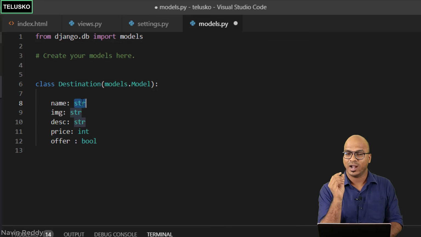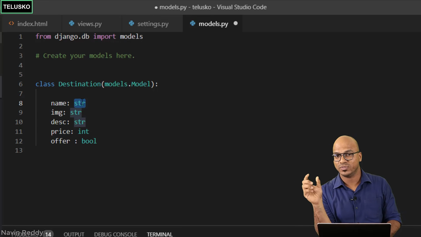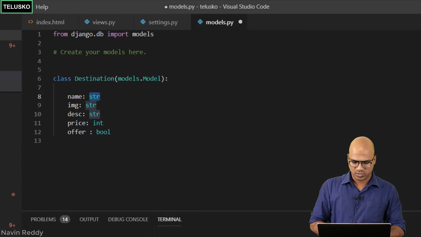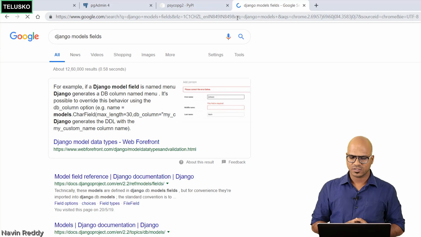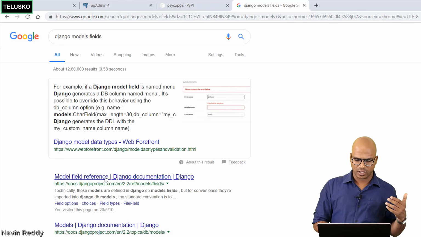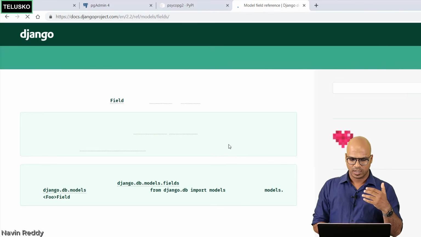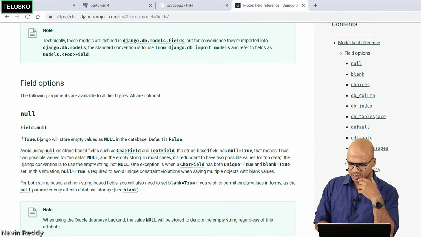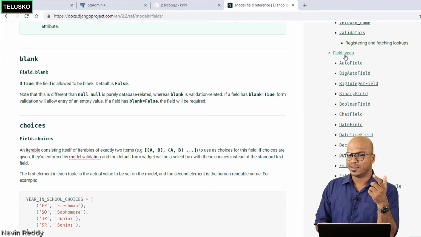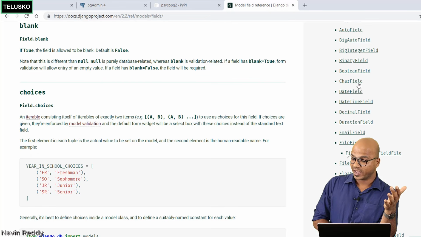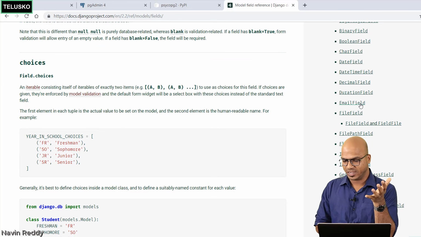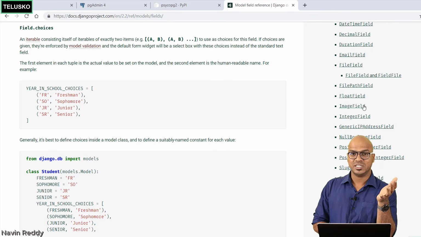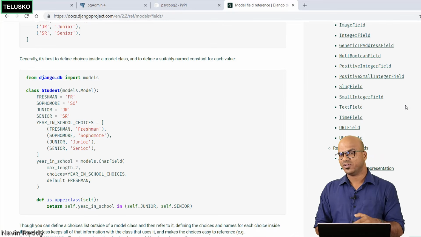I want to change this. Instead of having name, I want to specify the type of the column there. Now, how do we know that? Let's go to Google again and search for Django model fields. In their official documentation, they will help you with this. You can see on this side we have field types: auto field, big auto field, and then binary field. We have character field, that's for string. We can also have email field. We can also have image field if you want to upload an image. So you can see we have different types here.